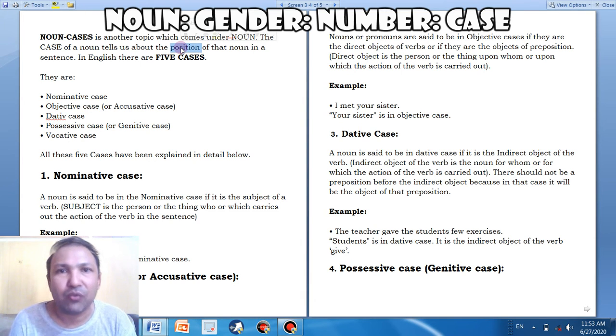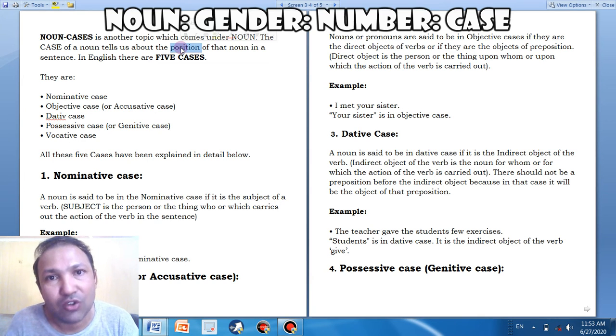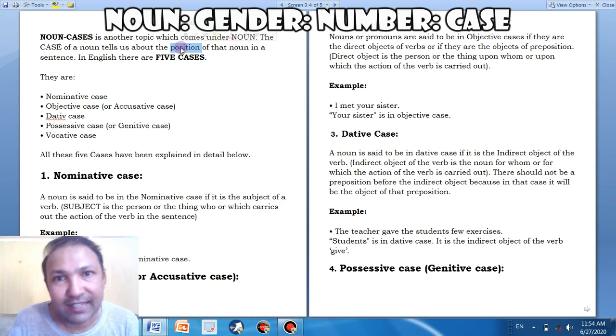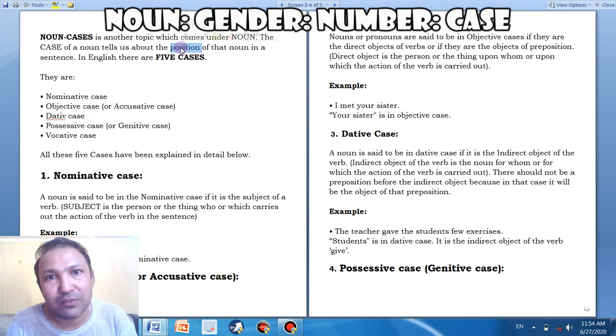In English there are 5 cases. Number 1, obviously, and the most important one, that is nominative case. The noun is famous for this case, nominative case, because it comes at the beginning of the sentence, at the place of noun. So that is nominative case, objective case, dative case, possessive case, and vocative case.